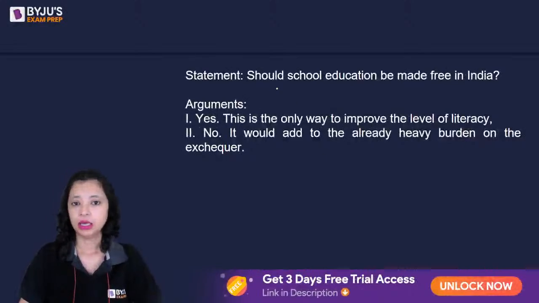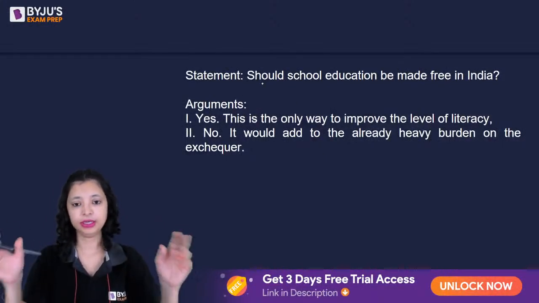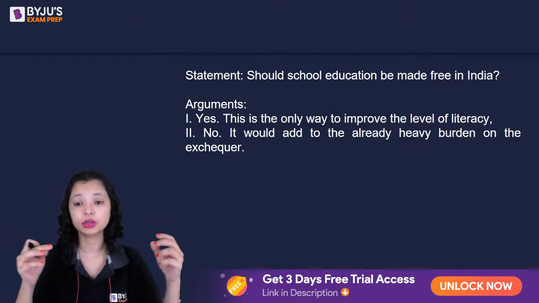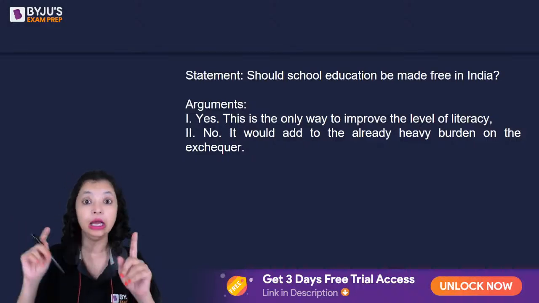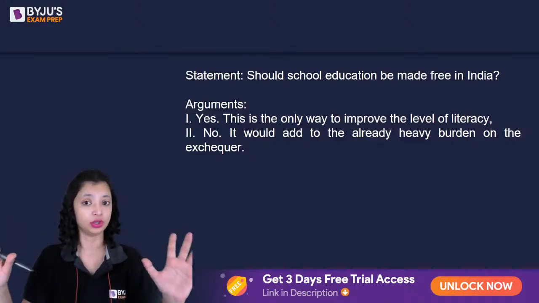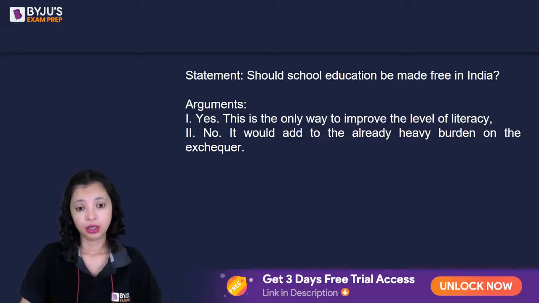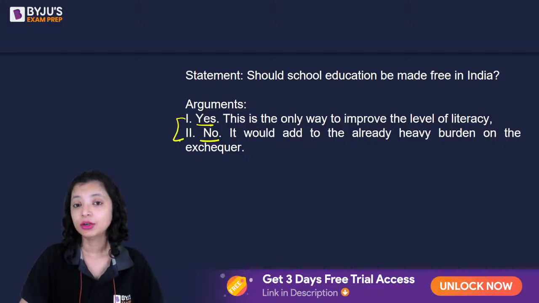Okay. Now, the question here is: should school education be made free in India? Now that's a debatable topic in the court, imagine, and you are the judge. Lawyer A says this, lawyer B says this. Analyze if you as a judge should pay heed to both the arguments or any one or neither of it. Which of these arguments is strong? It could be both, it could be neither, it could be either. Good luck.